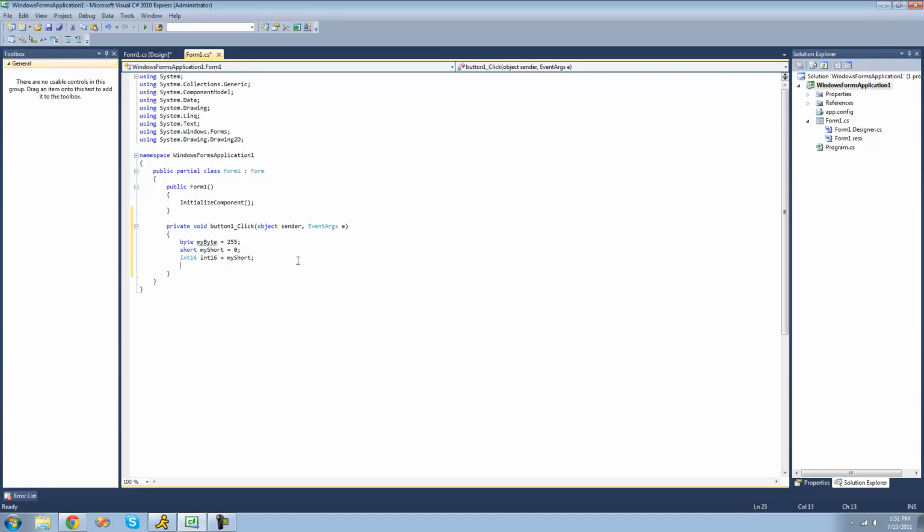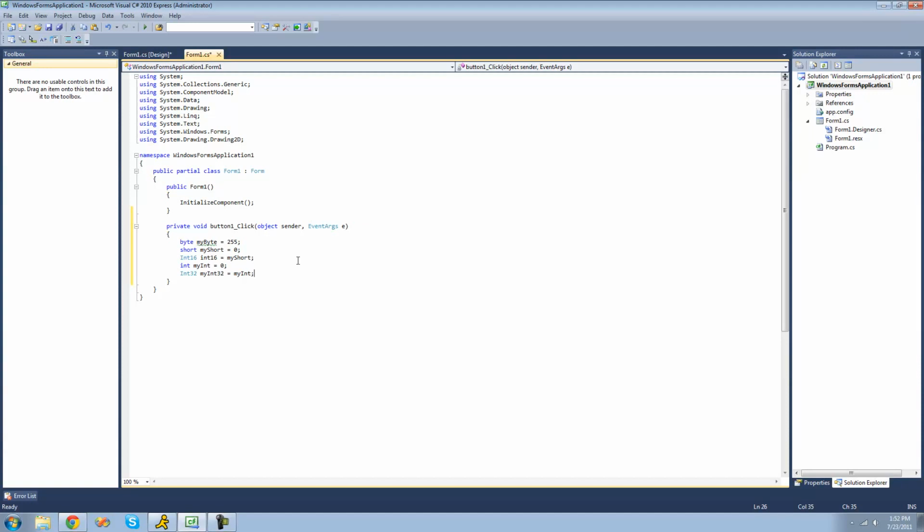And the next one, 4 bytes or 32 bits, is the exact same thing we've all been using up until now, which is just the int. That's just a 32-bit integer. It's called my int here and set equal to 0. And another way of representing an integer is just int 32. Let's call it my int 32. And since int and int 32 are the exact same thing, we can just say my int 32 equals my int.